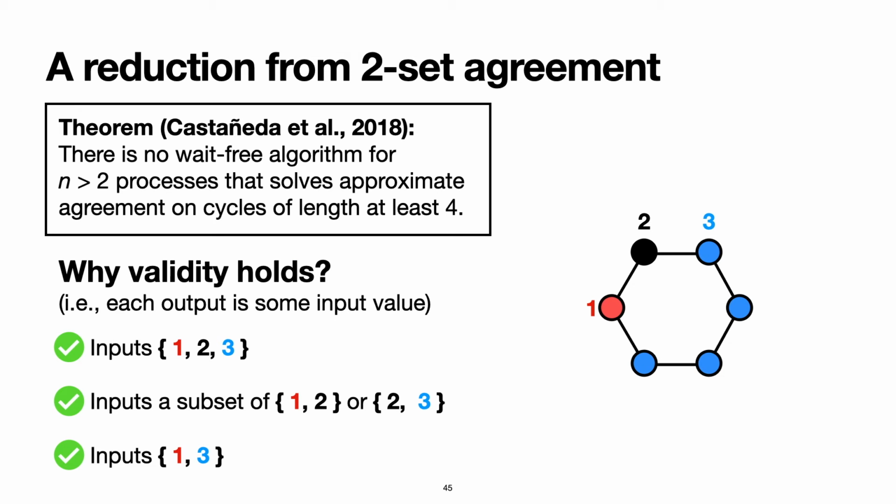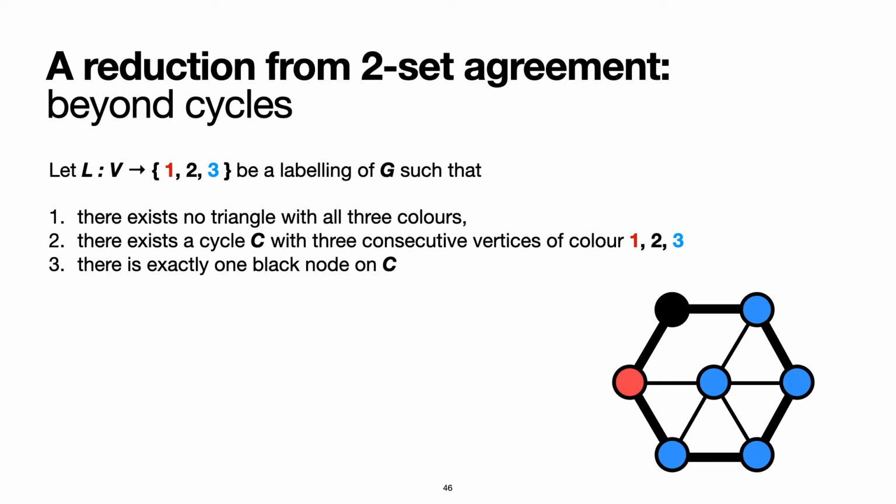Since the agreement and the validity conditions of 2-set agreement always hold, it follows that we have solved 2-set agreement using a wait-free protocol. Now this argument can be generalized to other graphs as well. So suppose we have a labeling of the graph G with 3 colors, red, black and blue, that satisfies the following 3 properties. First, there exists no triangle with all 3 colors. Second, there exists some cycle C with 3 consecutive vertices with colors red, black and blue. And finally, the color black is used exactly once on the cycle C.